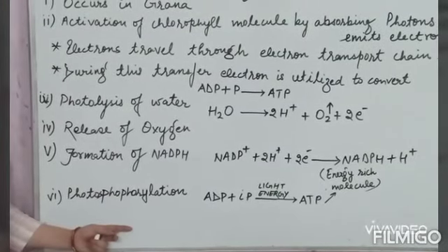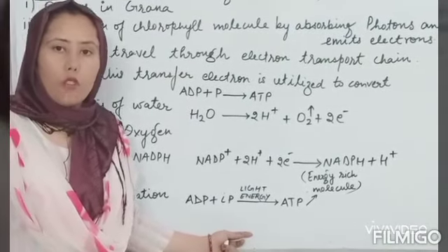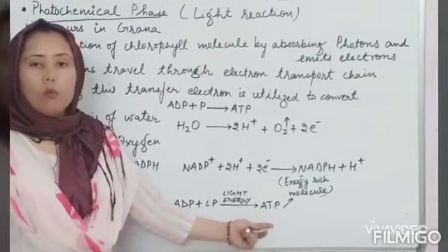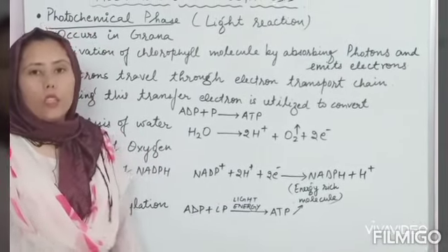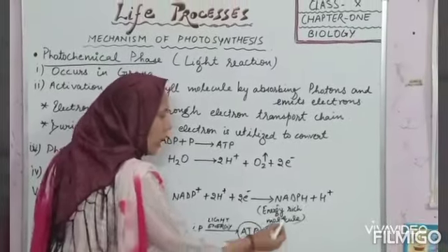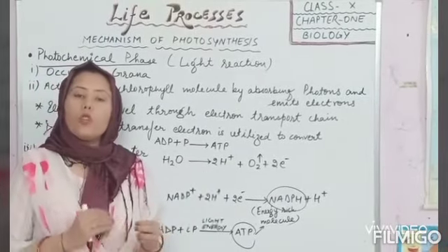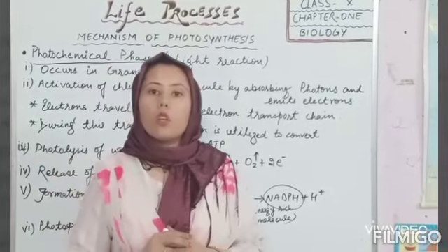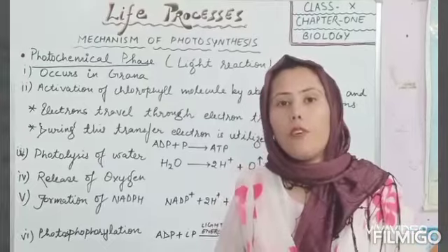Last one is photophosphorylation, in which ADP utilizes inorganic phosphate, and in the presence of sunlight, it forms ATP. It is also an energy rich molecule, adenosine triphosphate. This adenosine triphosphate and NADPH, these two molecules are further utilized for the reduction of carbon dioxide in the dark phase, that is the biosynthetic phase.